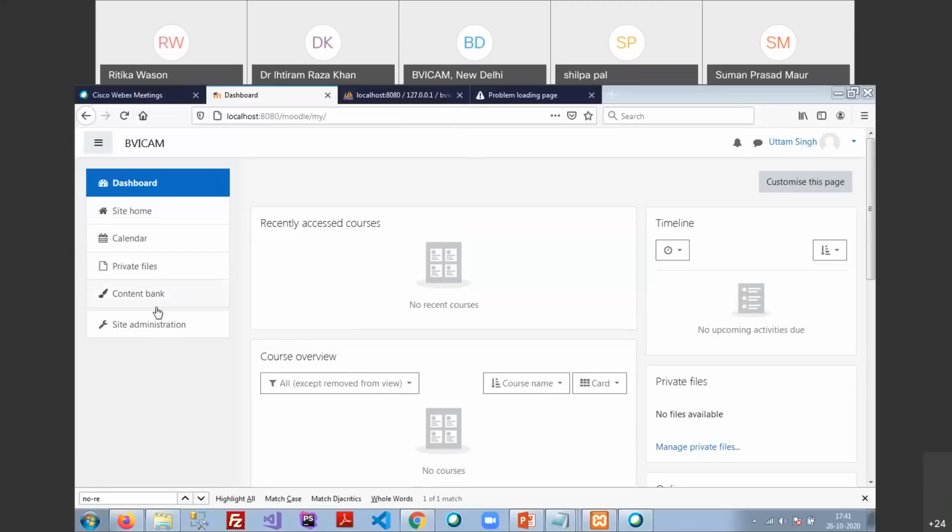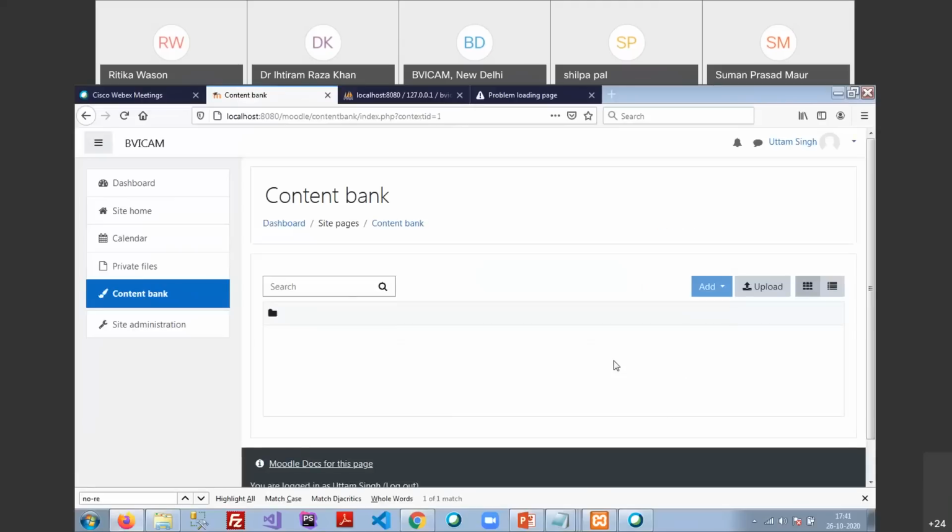Content bank, ma'am. If you have some content on your site, like course materials, you create a bank for that and put the complete package there, to store your material as well as downloaded material and use it as and when needed.